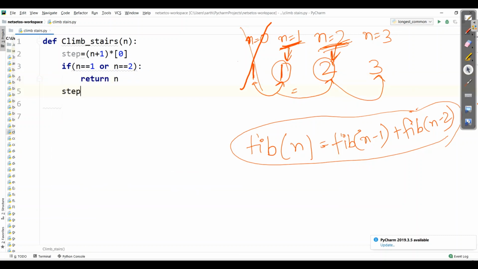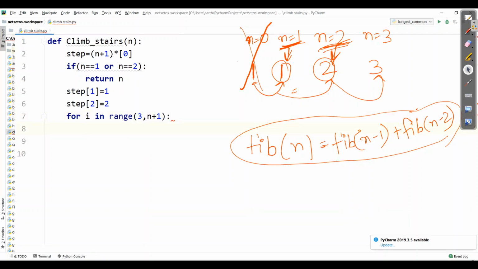So here step 1 is equal to 1, step 2 is equal to 2. Now we will make a loop for i in range starting from 3 to n plus 1, so as to reach the n-th step, which will follow step i is equal to step i minus 1 plus step i minus 2, and simply we need to return step n.